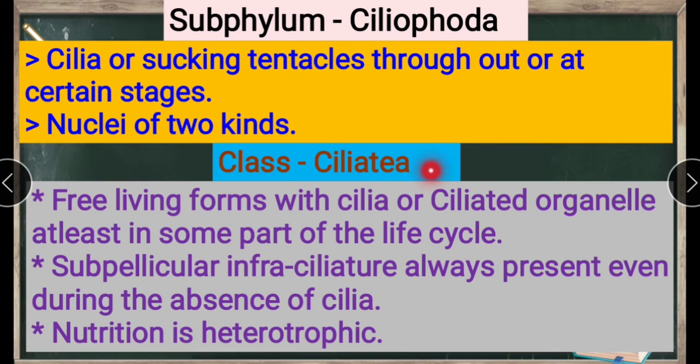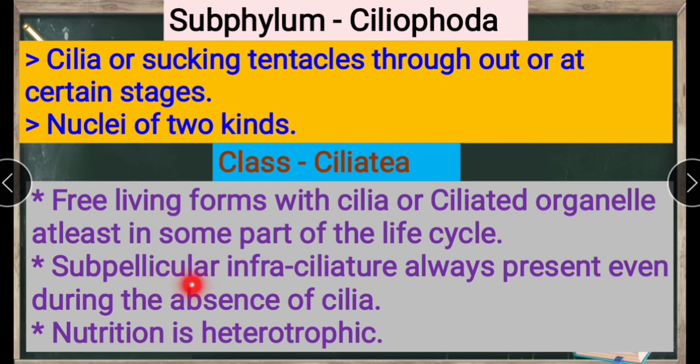Next, class Ciliata. Characters: free living forms with cilia or ciliated organelles, at least in some part of the life cycle. See here, these are free living forms with cilia. Ciliated organelles are also seen in some parts, which help in the life process.